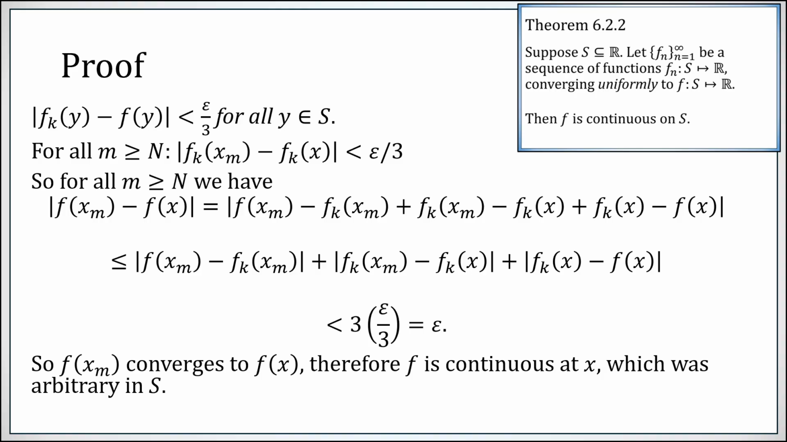So f of xm must converge to f of x. In other words, f is continuous at x, and that was an arbitrary point in the domain S. So again, continuous functions converging pointwise to a limit doesn't have to be continuous, but converging uniformly, we have just proved, does.